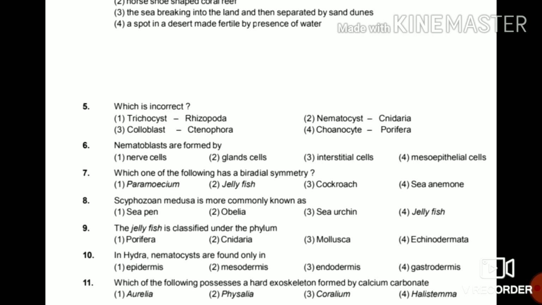The answer is epidermis. 11th, which of the following possesses a hard exoskeleton formed by calcium carbonate? Aurelia, Physalia, Corallium, Hydra. So the answer to this is Corallium, which is formed by calcium carbonate. These were the MCQs of Coelenterata and Ctenophora phylum. Thank you.